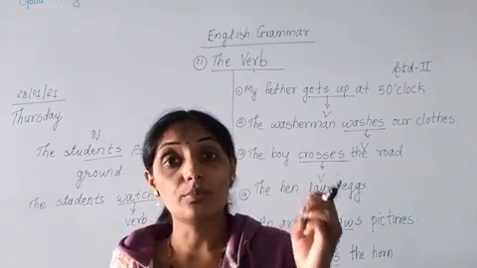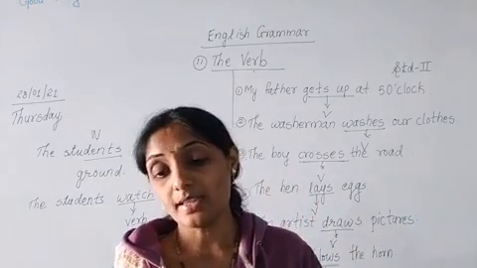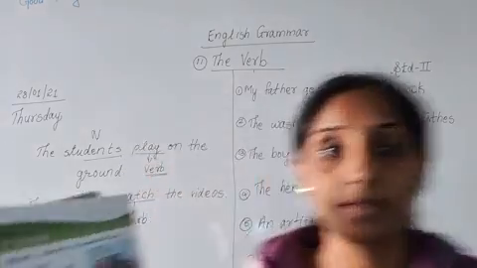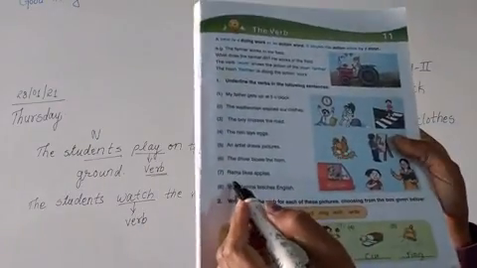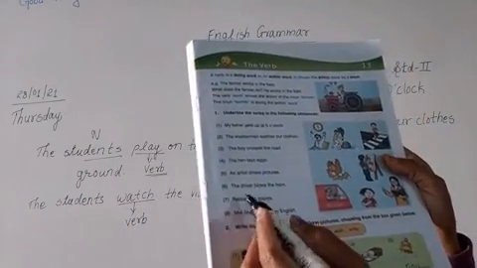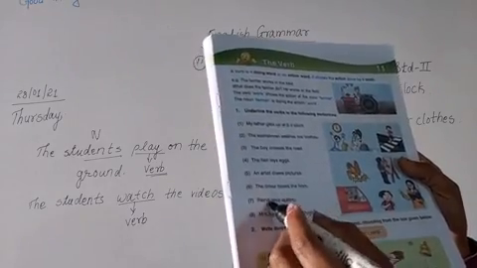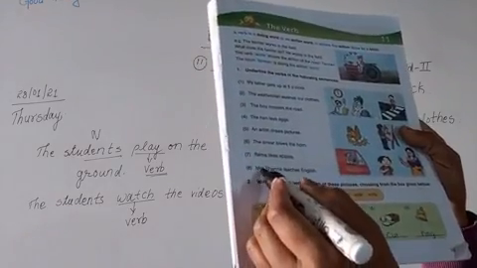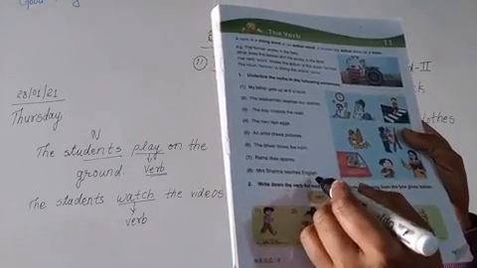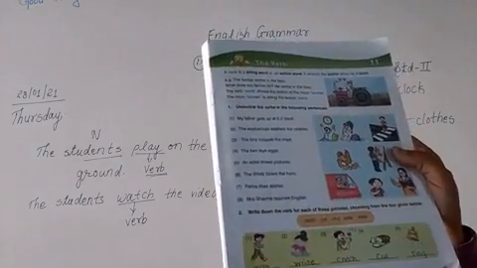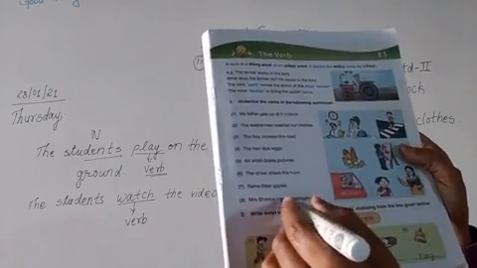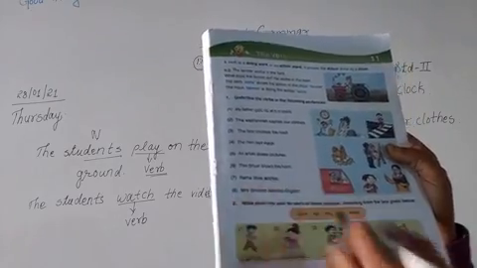So it is blows the horn. Seventh one: Rama likes apples. What is his action? He likes. Liking is an action done by Rama. So likes is a verb. Eighth one: Mrs. Sharma teaches English. Now what is the action done by Mrs. Sharma? Teaching. So teaches is an action word.